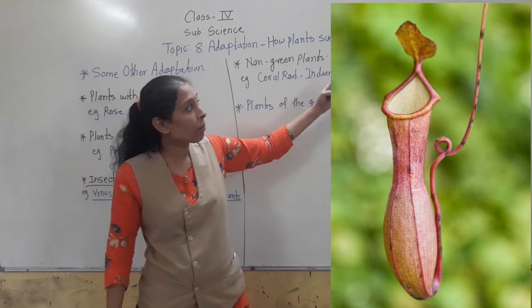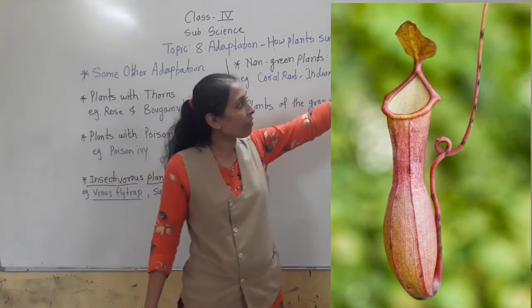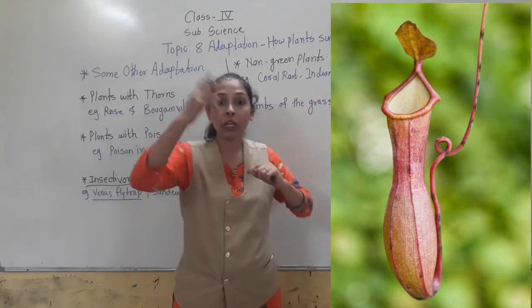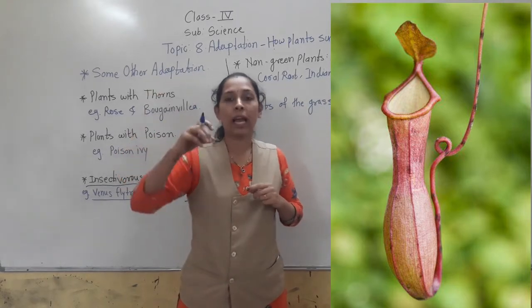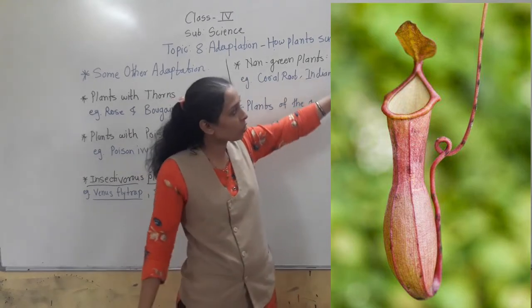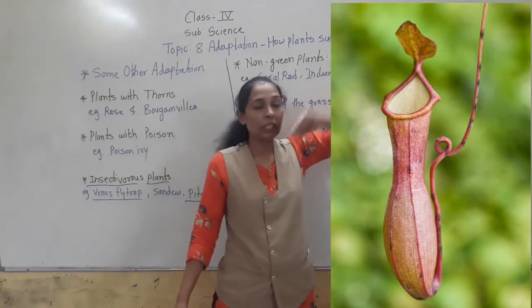Okay, you can see in the image how that leaf is modified into the pitcher, or we can say the leaf is modified into a bottle-like structure. And as we know, a bottle also has a lid. In this way, this pitcher, or these leaves, also have a lid.